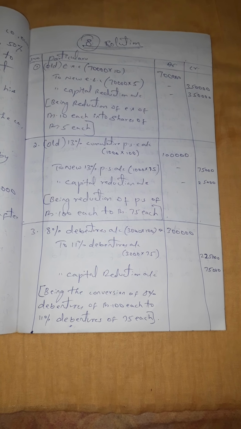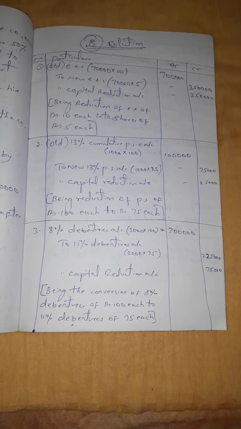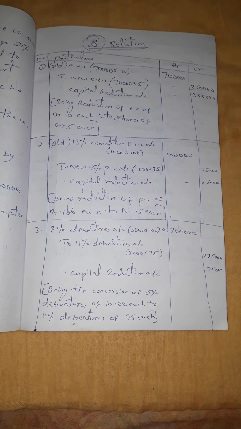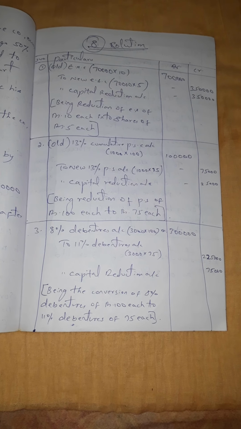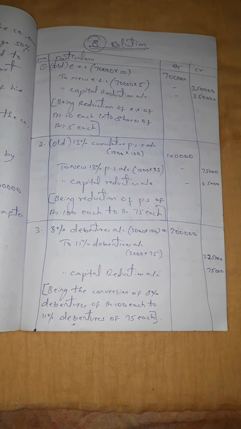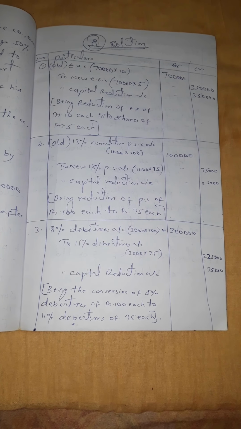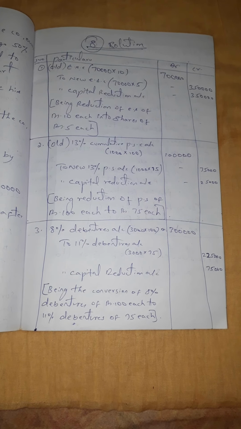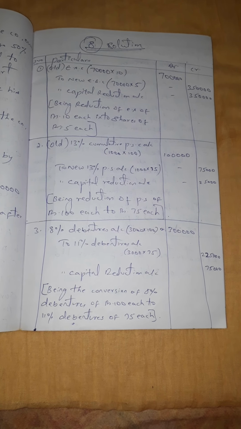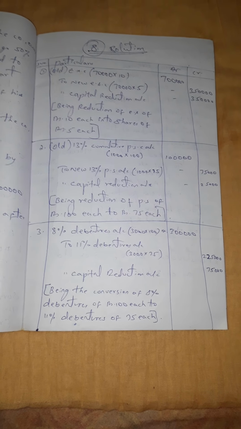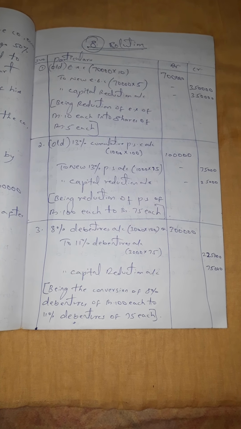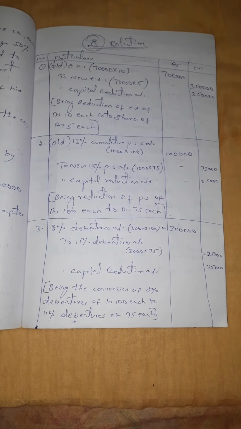So here you are going to pass the entry: old 13% cumulative preference share account debit, that is 1000 into 100, you are getting 1 lakh. To new 13% preference share account, that is 1000 into 75, that is 75,000. Now from 1 lakh, when you subtract 75,000, your balancing figure will be 25,000, and this 25,000 has to be transferred to capital reduction account. So your narration will be: being reduction of preference shares of rupees 100 each to rupees 75 each.